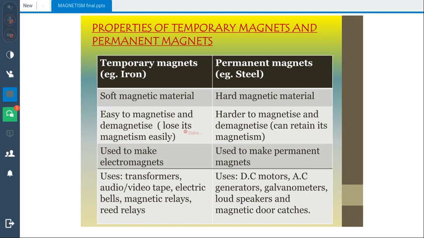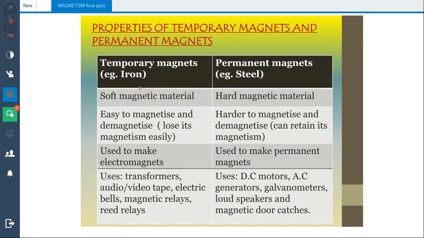Now, these are the properties of permanent magnets and temporary magnets. But what is a permanent magnet? The main example which I already gave you of a temporary magnet is iron, and the main example of a permanent magnet is steel. These are the two examples which are most commonly used in laboratories and in daily life.